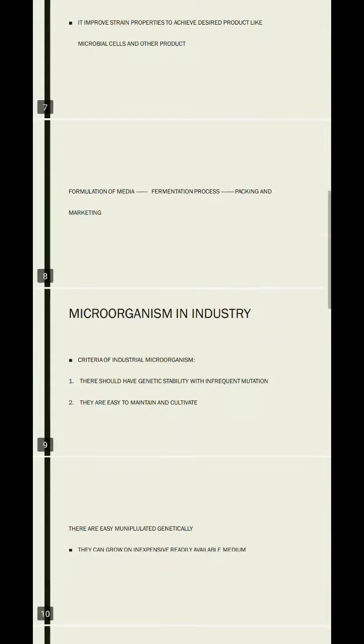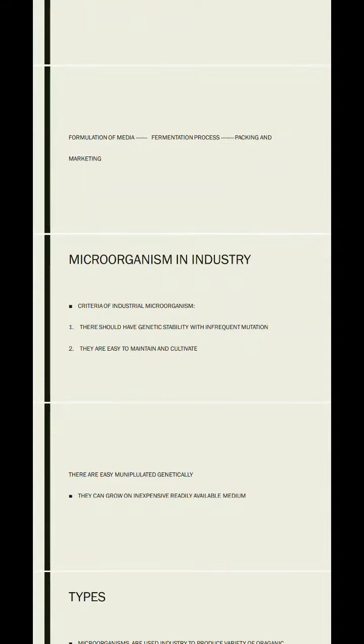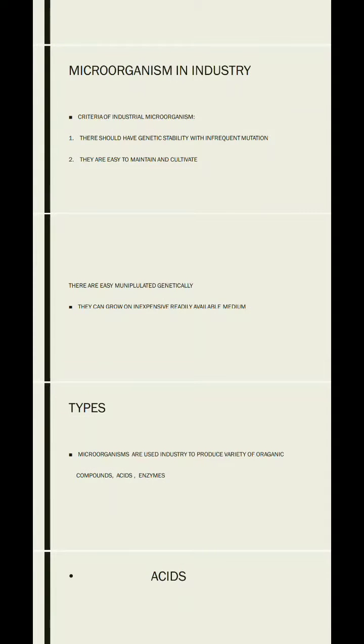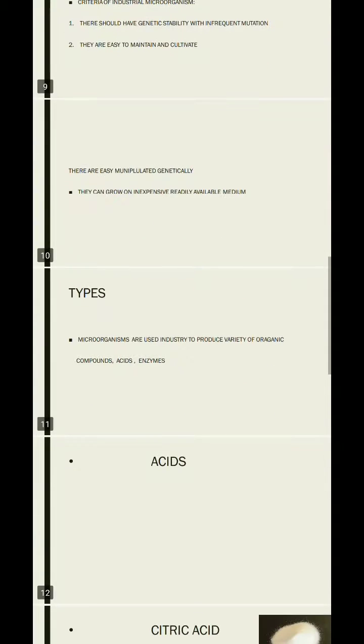Microorganisms in industry. Now there is criteria for industrial microorganisms. Now let us discuss it. They should have genetic stability with infrequent mutation. They are easy to maintain and cultivate. They are easily manipulated genetically. They can be grown inexpensively without much of cost. Now let us go into the types.